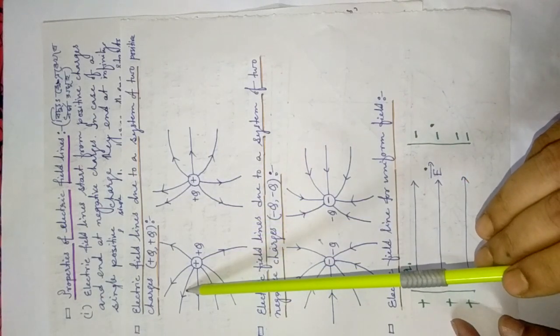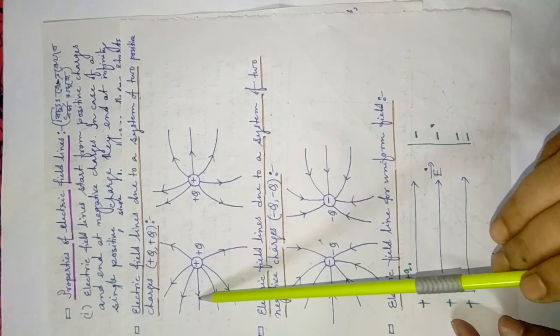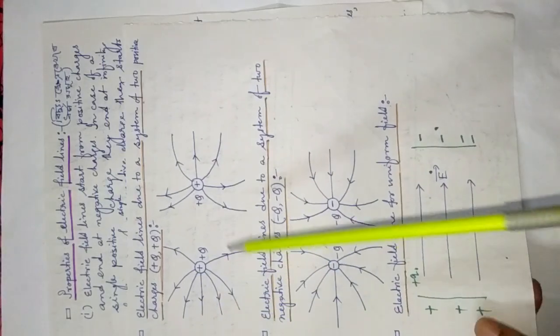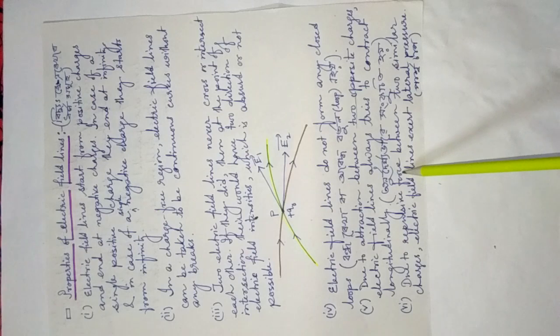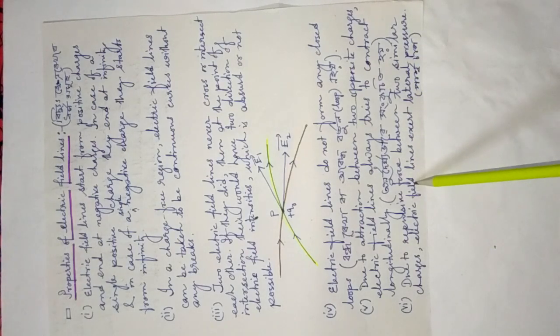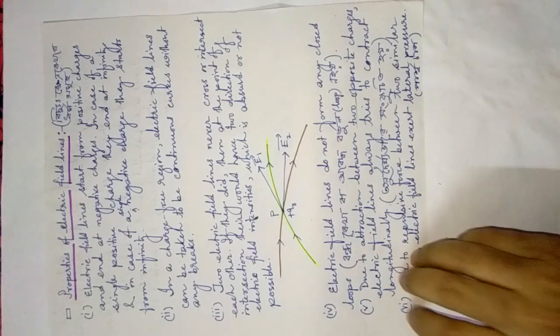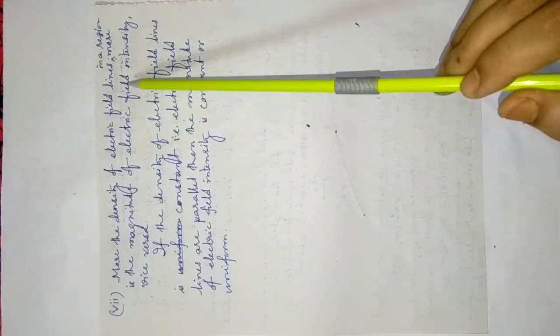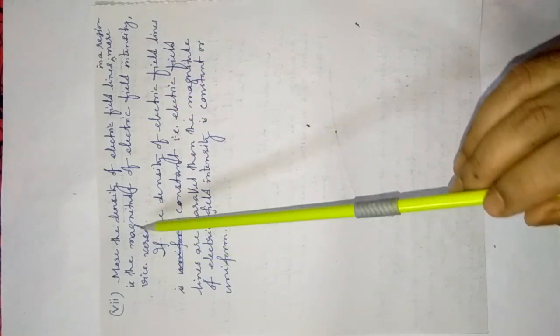Similarly, see here, this line will exert pressure on this one and also this one. That's why they will never intersect each other. This is due to the repulsive force between two similar charges. Okay, this is the concept. Next one: the more the density of electric field lines in a region, the more the magnitude of electric field intensity, and vice versa.